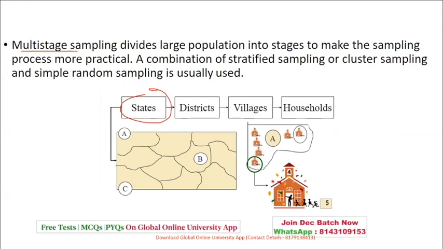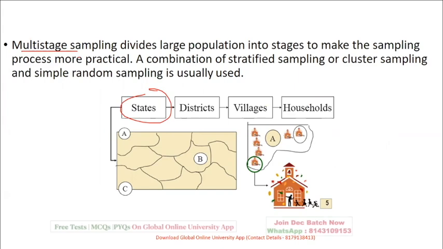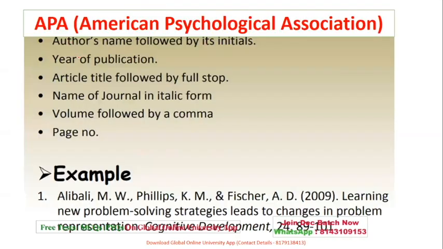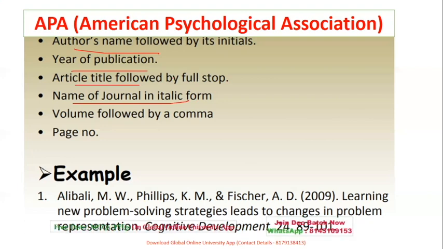So a sampling question definitely will be there. You should be completely aware of this. Next, you have styles of referencing. So you have the American Psychological Association, that is APA style, wherein author's name, year of publication, title, journal in italics form, title and full stop, then full stop, volume followed by a comma, page number.